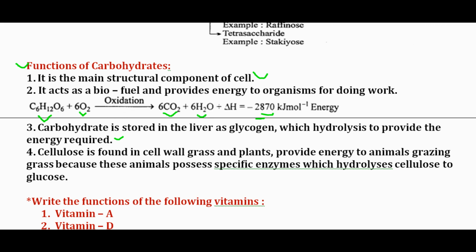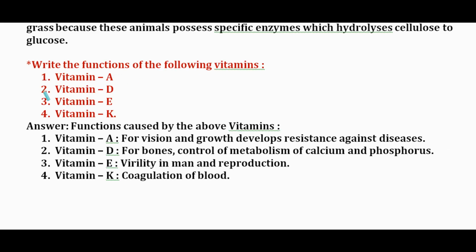Again I read this point, the fourth point. Cellulose is found in cell walls of grass and plants, and provides energy to animals grazing grass, because these animals possess specific enzymes which hydrolyze cellulose to glucose. Starch is also found in animals which store energy in the form of starch.